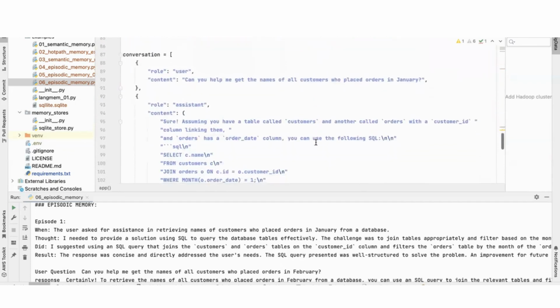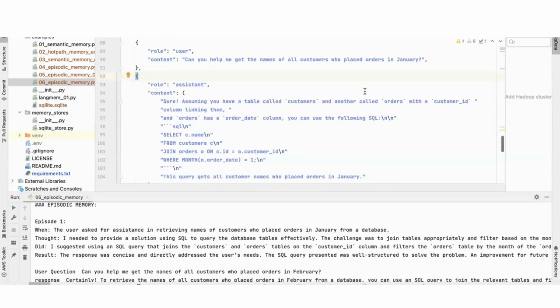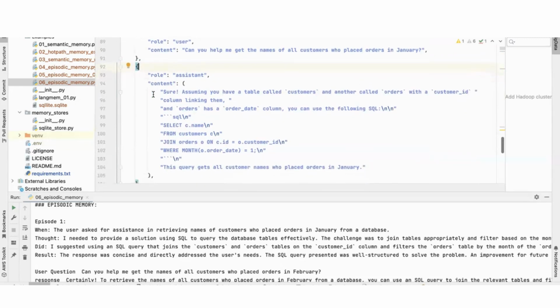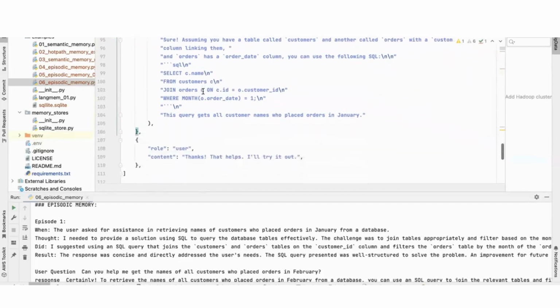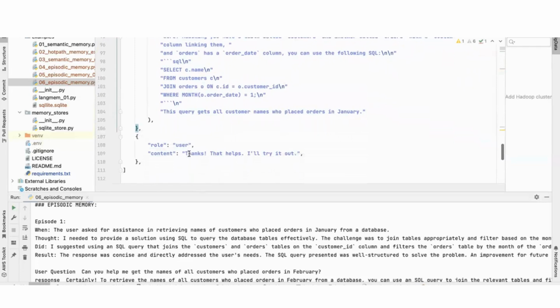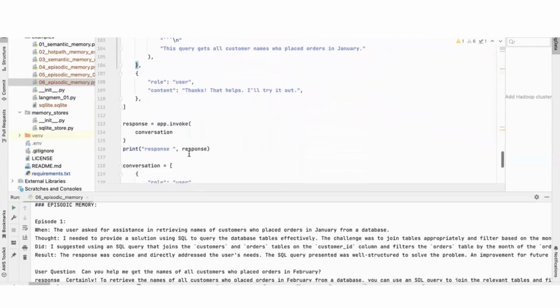To simulate this, I hard-coded some conversation, and this is a text to SQL type of use case. I said, can you help me get the names of all customers who placed orders in January? Let's say at that time, the assistant said, okay, assuming you have a table called customers and another called orders with a customer ID column linking them and an order date column in orders, you can use the following SQL. Let's say this was the output. And then the user said, thanks, that helps, I'll try it out.